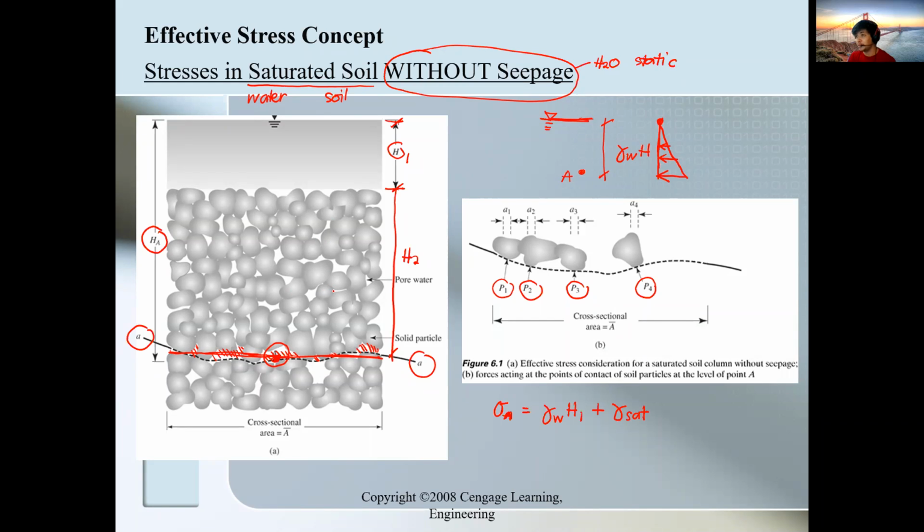The soil is saturated, so the specimen is flooded by water and the water table is way above the soil specimen. All the void space in the soil specimen is purely water. So what we solve here is sigma A, the total stress.